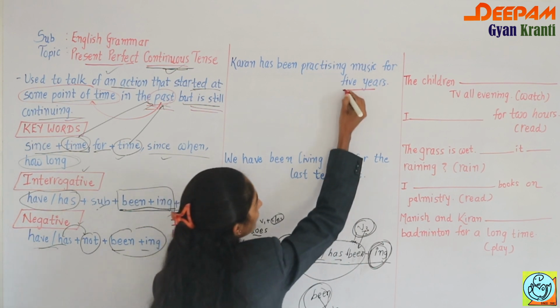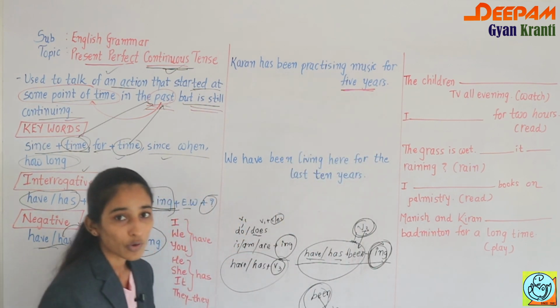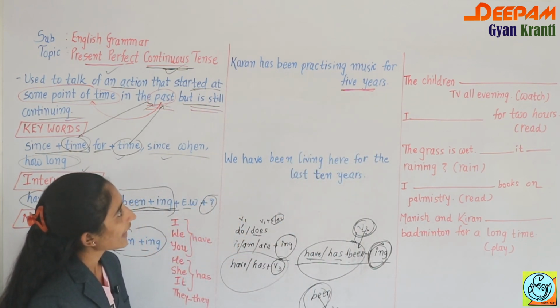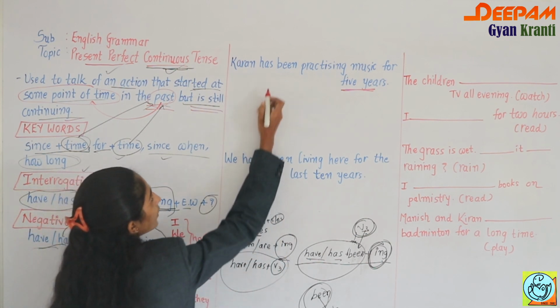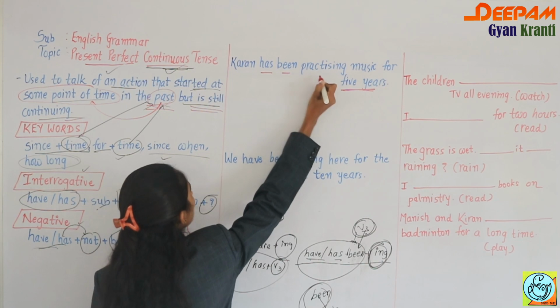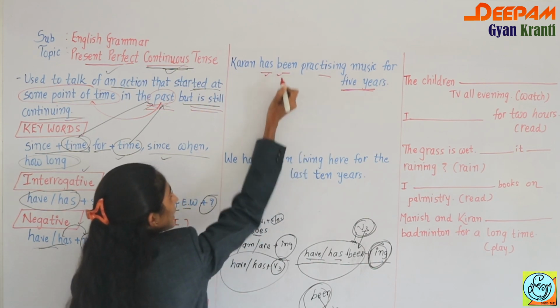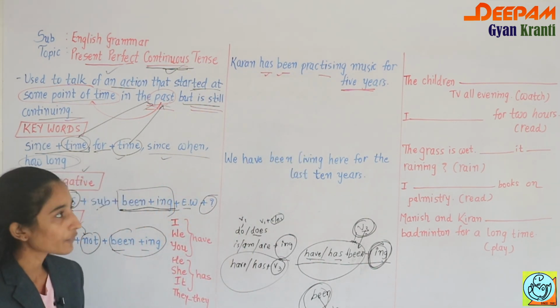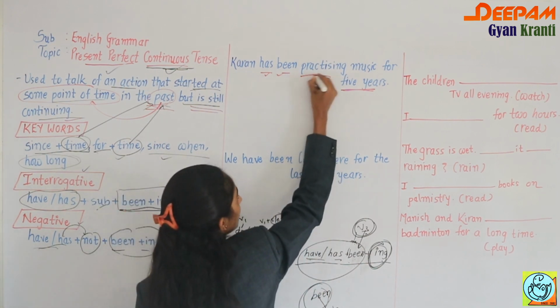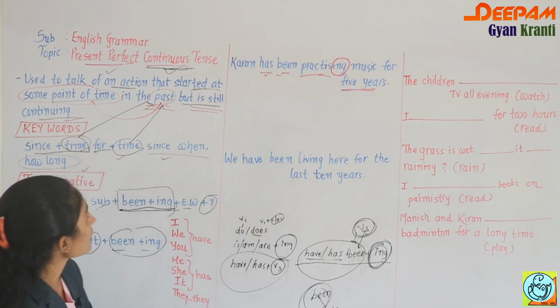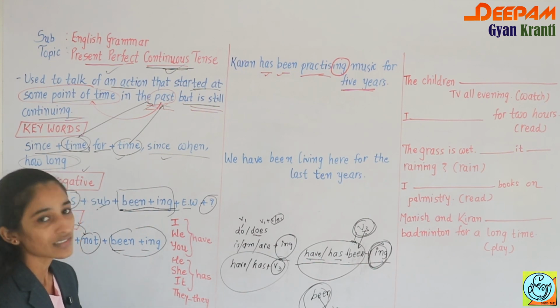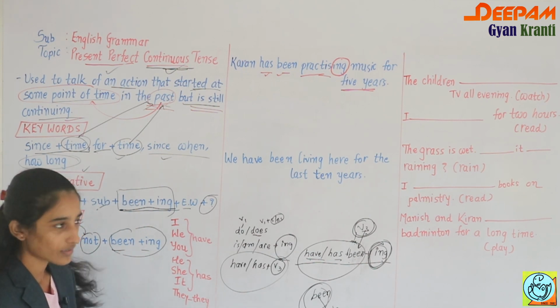First of all we have to check the tense. See, has, then been plus ing. So has and been make the present perfect tense, and here practice is the main verb and ing is given to you, meaning it is continuous. So we can say it's a present perfect continuous tense, right?